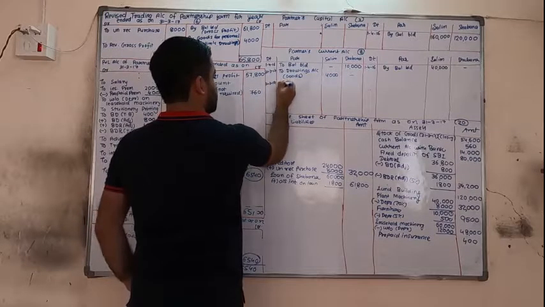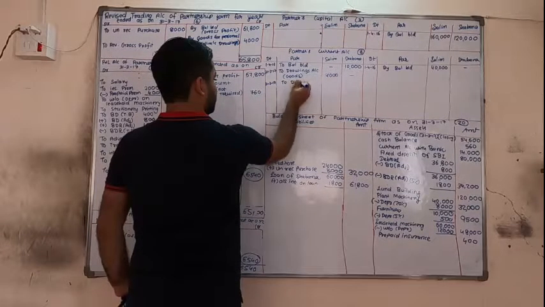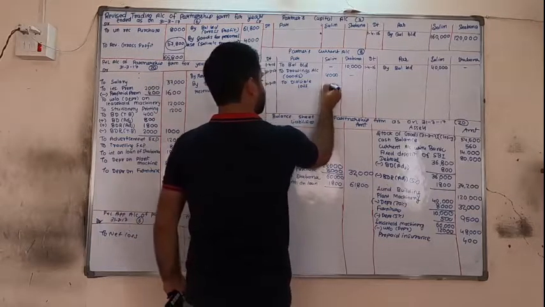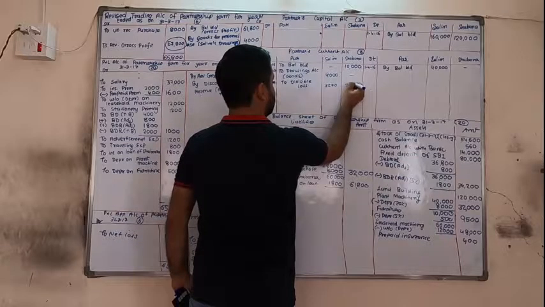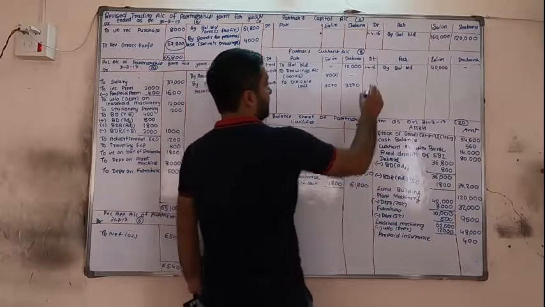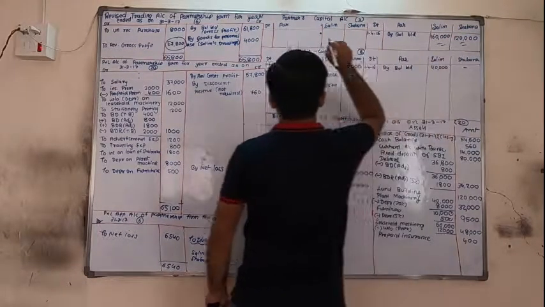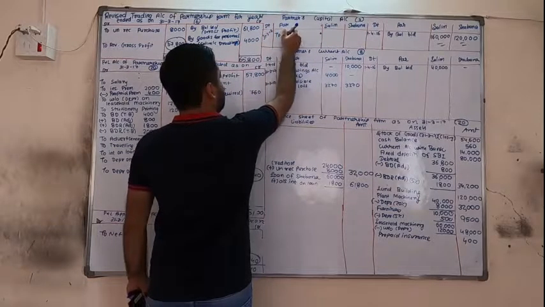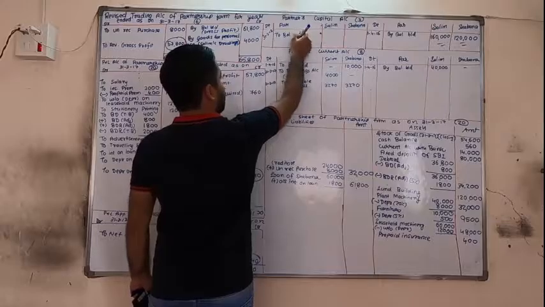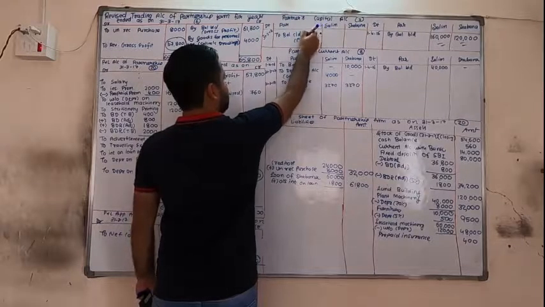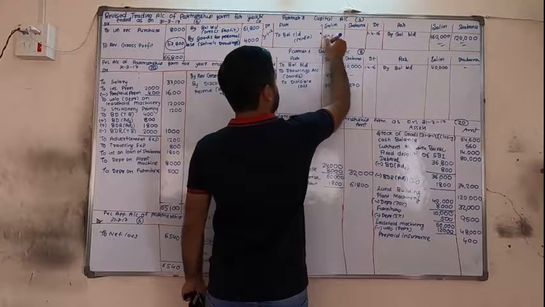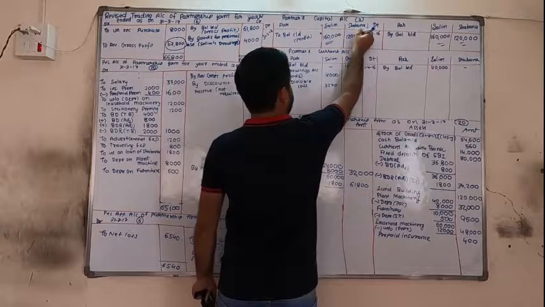On 31st March, divisible loss 3270, 3270. Now first close this, only double line. And on 31st March, by balance carried down, it is credit balance: 1,60,000 and 1,20,000.